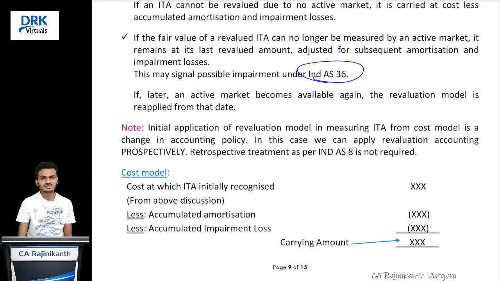And one more thing I would say: till now we have applied the cost model for subsequent measurement of our intangible asset. But now I want to apply the revaluation model. Can I say this is a change in accounting policy? Yes, it is a change in accounting policy. What the standard is saying is that in this case, retrospective accounting is not required. You apply the revaluation accounting prospectively and that is sufficient. That is what Ind AS 38 is saying, right?